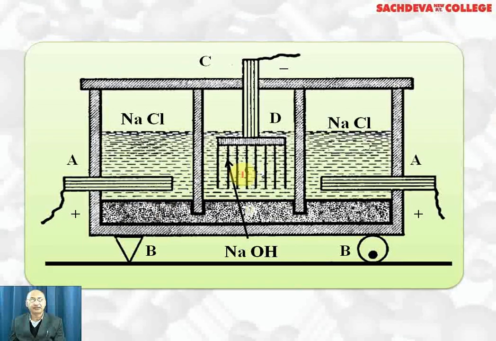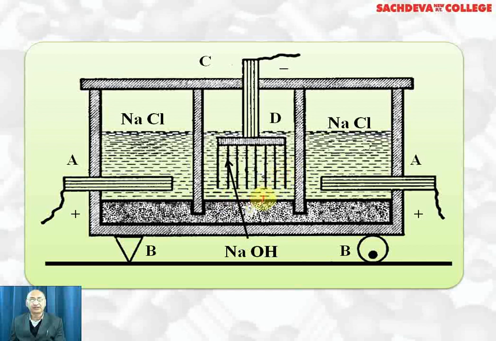In the center we have first a dilute solution of NaOH. In the outer compartments you have NaCl solution. In the outer compartments graphite rods are used as anode, whereas flowing mercury is used as cathode. Here sodium gets deposited at the cathode forming sodium mercury amalgam in the outer compartments, which moves down to the inner compartment where iron rods are used as cathode.